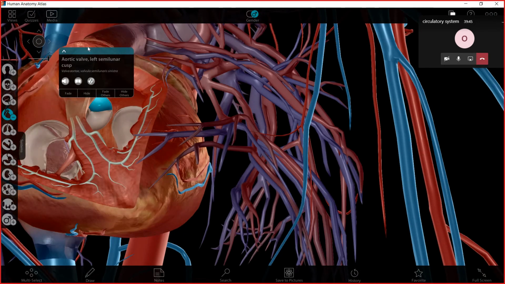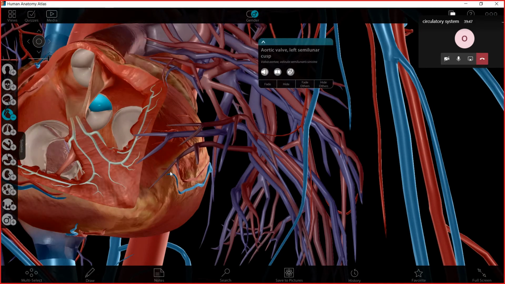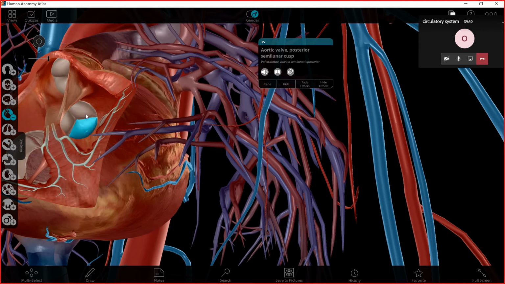Now it is clear. This is the last valve, which is called aortic valve, or it is called semilunar valve. Semilunar comes from its shape.